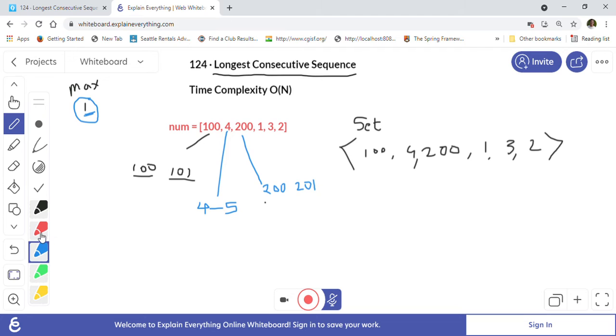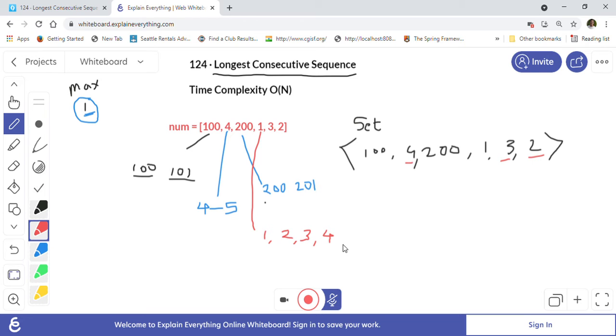Now we will visit number 1. We will try to find the next consecutive element in the set, and we find it here. Again we will try to find the next one, 3. 3 is here. Again we are trying to find the next consecutive, which comes as 4, and 4 is also here.